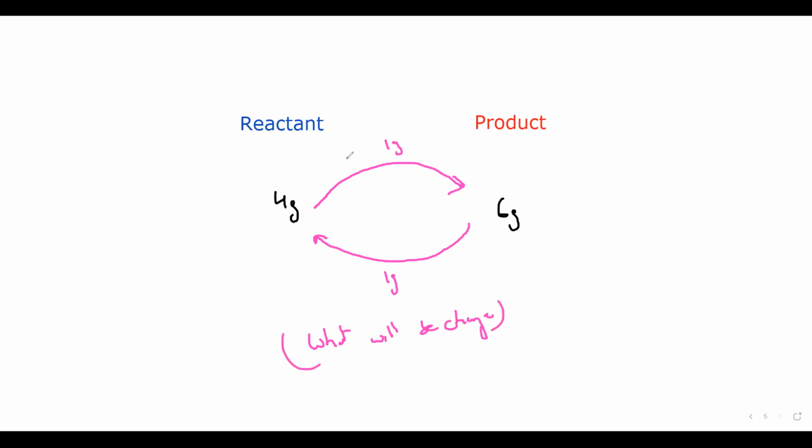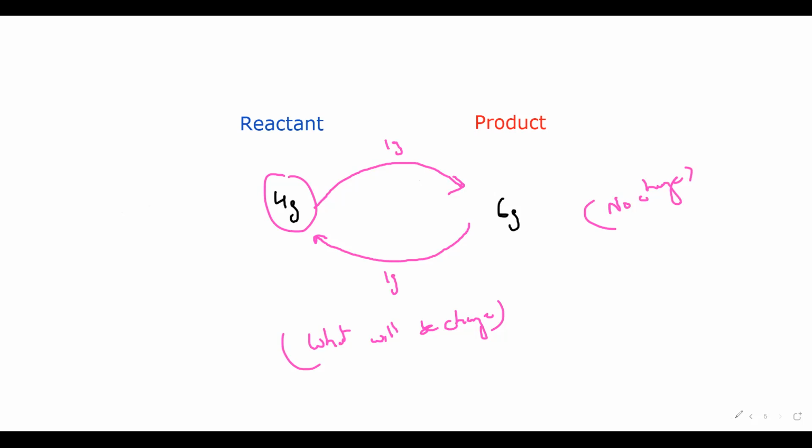If 1 gram of product is formed from the reactant, and out of 6 grams of product, 1 gram forms back the reactant, what will be the overall change? There will be no change. So whenever we don't find any change in reactant and product amounts, and the speed of the forward and backward reactions is the same, we say the reaction is balanced, or the reaction is in equilibrium.